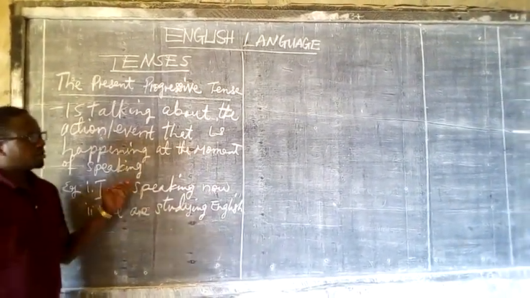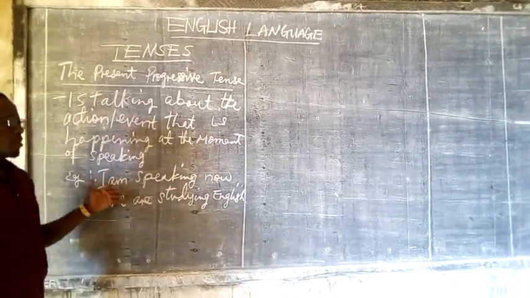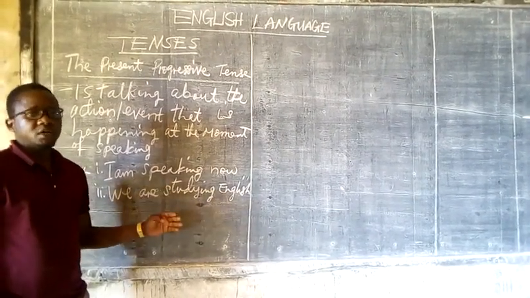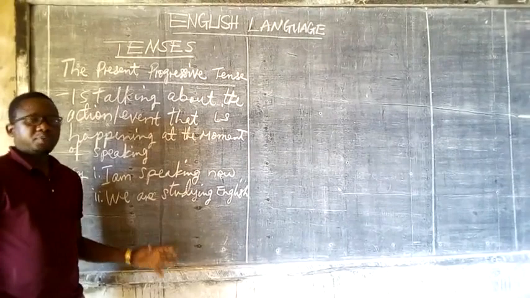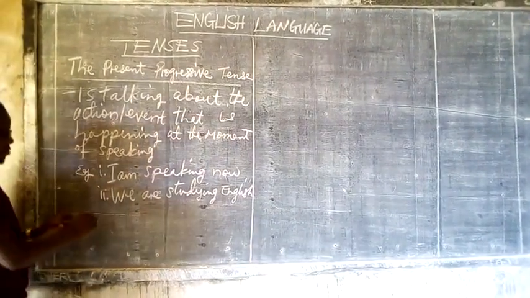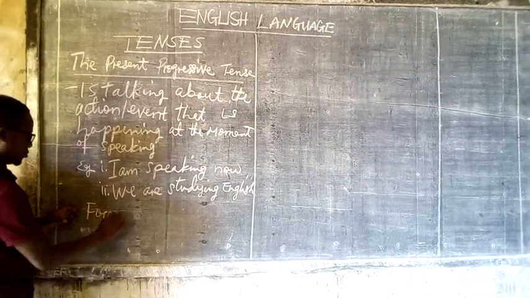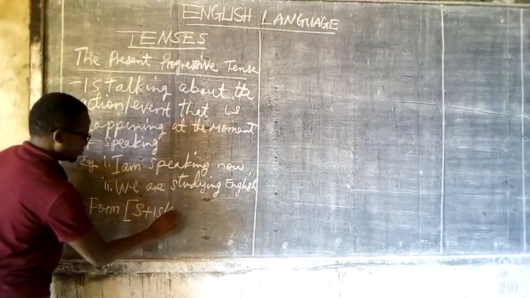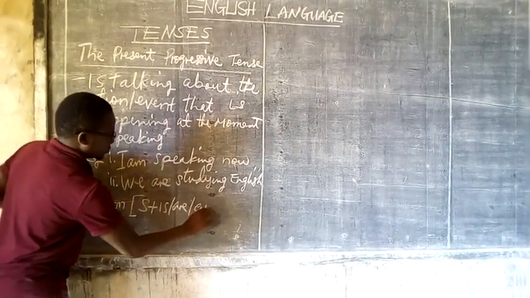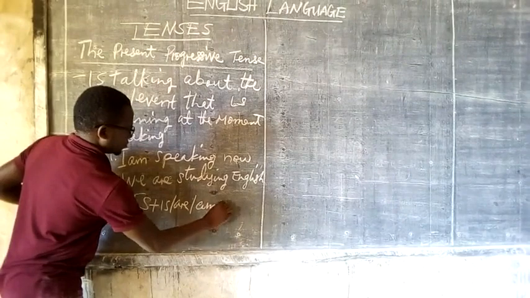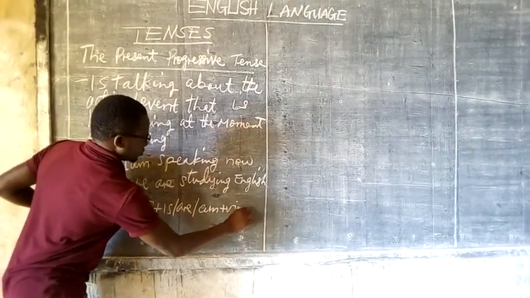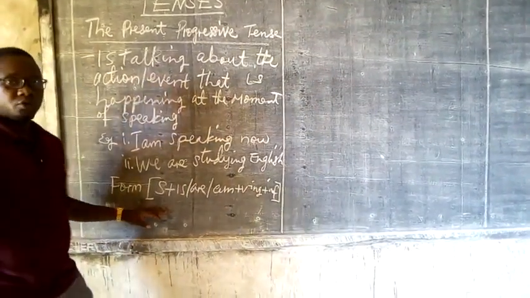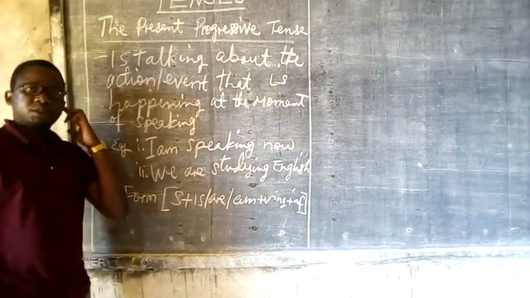Now, we have a simple formula that will guide you on how to make a present progressive tense. Here is the formula to follow when you want to compose sentences in the present progressive tense.